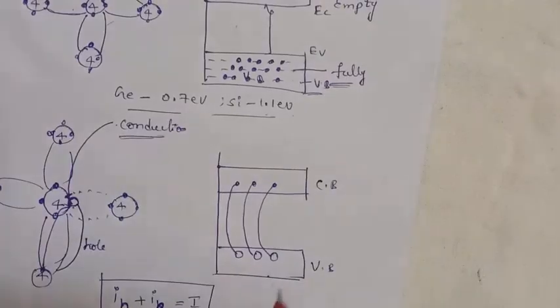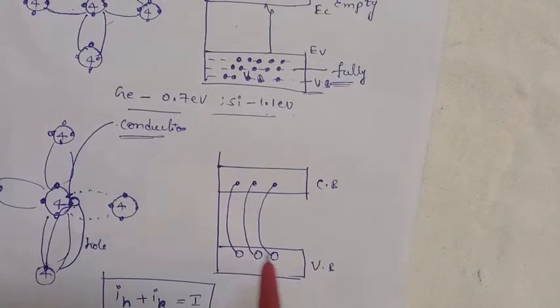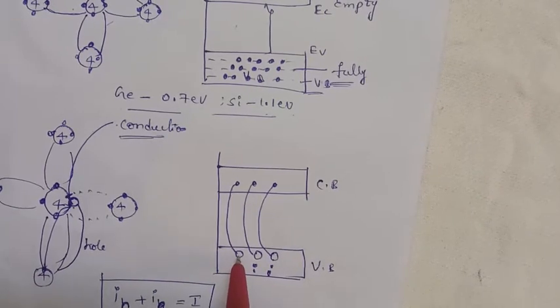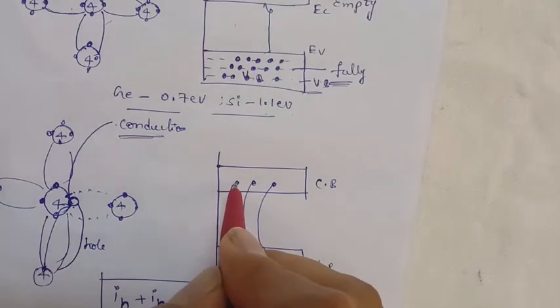Here a hole is created in the valency band, where so many electrons are there. The valency band is completely filled, so one vacancy created means one electron created in the conduction band.